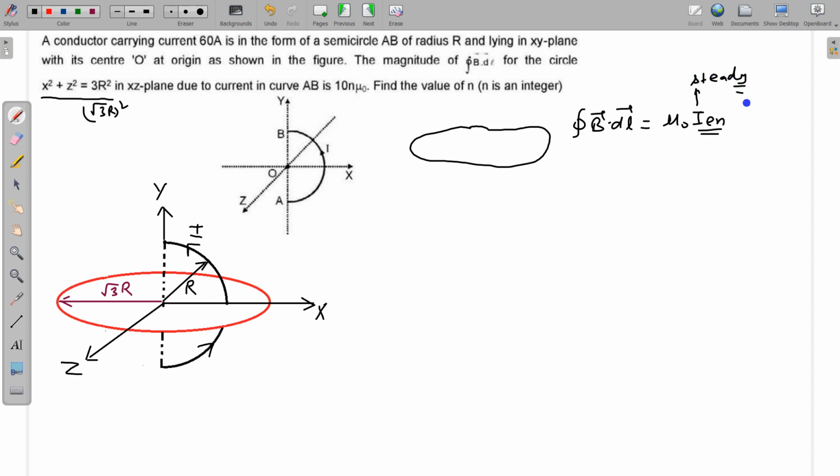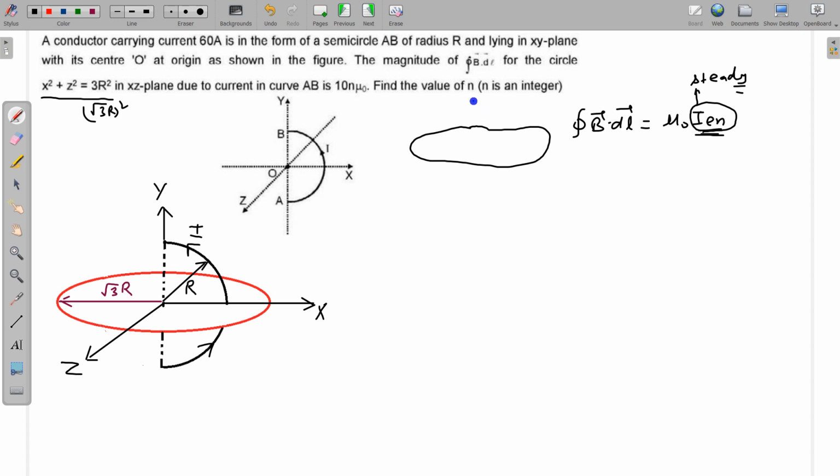If this is not a steady current, then we will have the modified Ampere's law in which there is displacement current and all. We are not going into that. This is a steady current or constant current. So B dot dl is mu naught into I enclosed. And what is this I enclosed? It is important in this question.